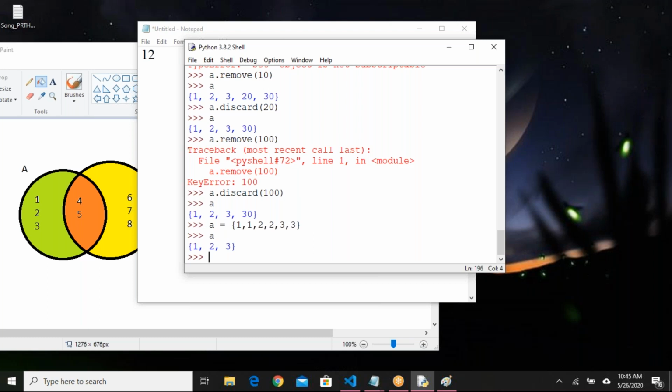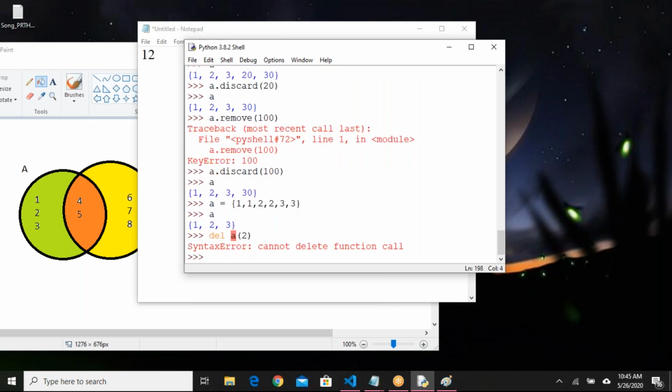Set will have only unique values. Del will not work here. Del cannot function call in set. We have to use remove or discard.